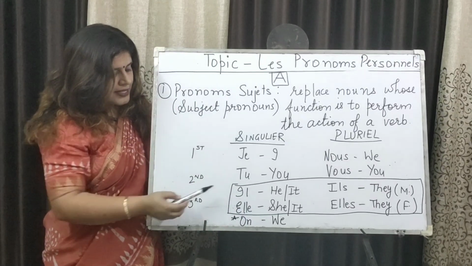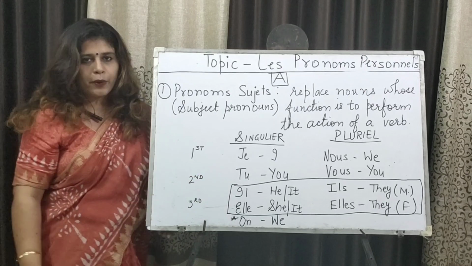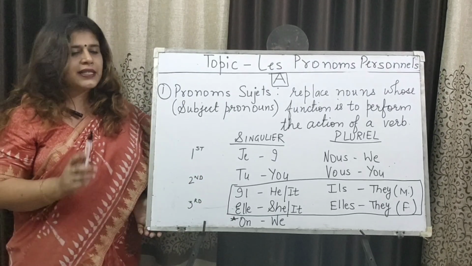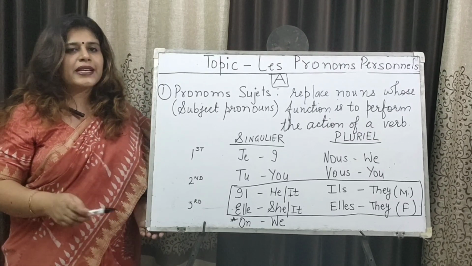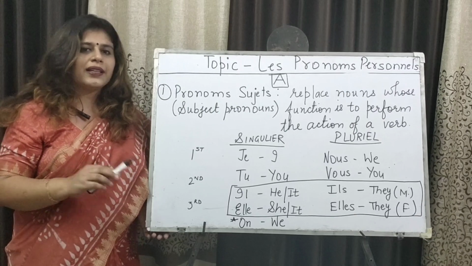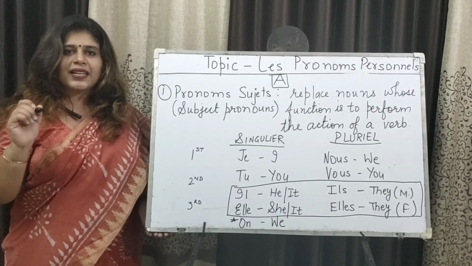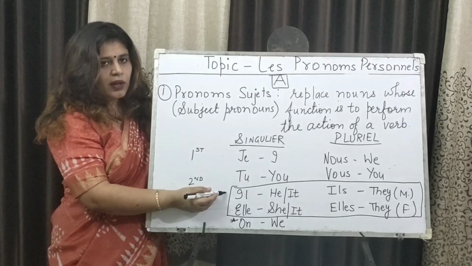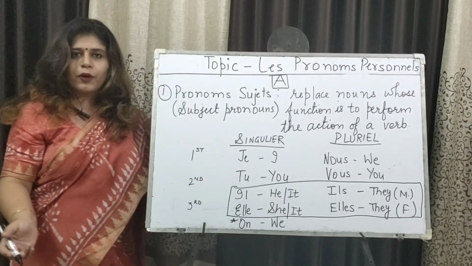Now see, these third person options, il, elle singular and ils, elles plural. Why did I highlight these four options? Because these options are not only used to replace beings but also things. So according to the gender, we could replace the things with one of these four options: masculine singular, feminine singular, masculine plural and feminine plural.